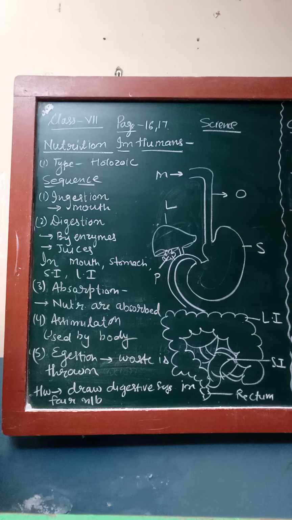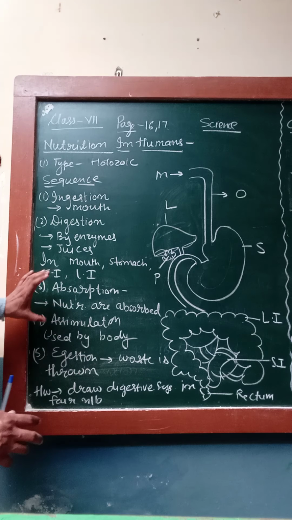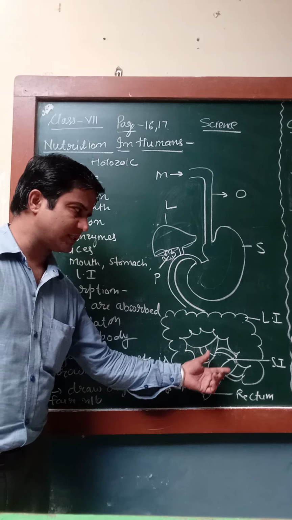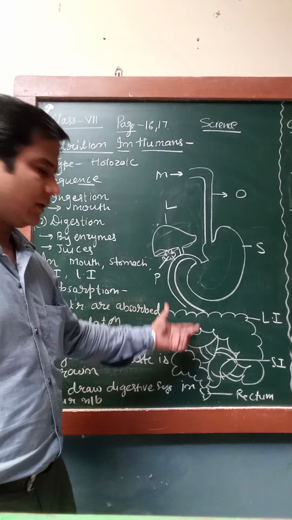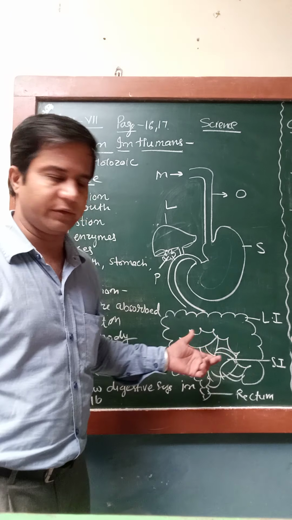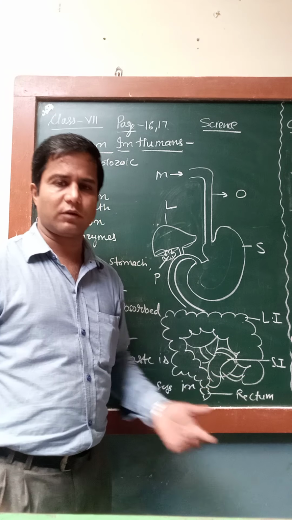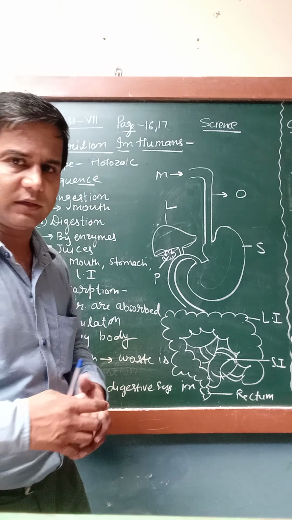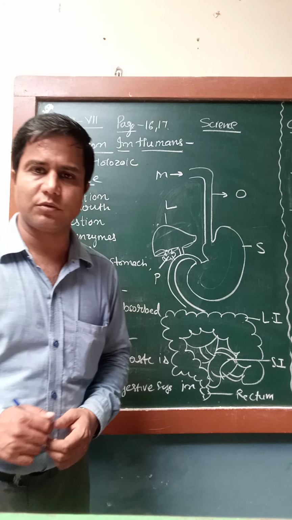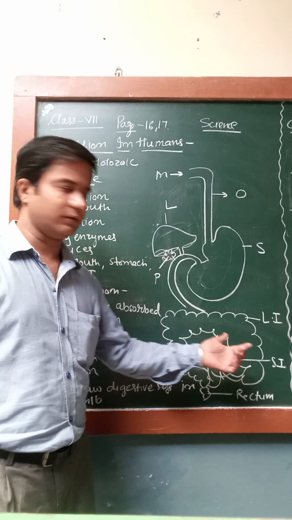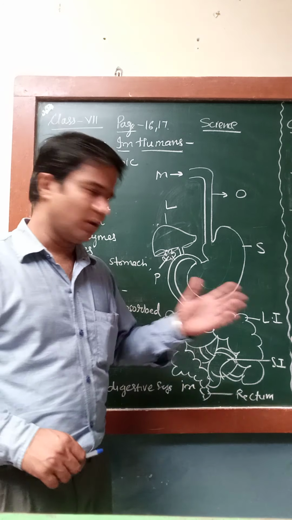Absorption means what we have taken inside our body must be absorbed, and this absorption process is basically done in the small intestine and large intestine. All the nutrients are absorbed inside the small intestine, and the remaining part, that is water or some leftover nutrients, is absorbed by the large intestine. These two organs inside our body are coil-like structures, like a coil of a spring that turns round and round. They absorb the nutrients and the remaining water, so that they can directly pour into the blood, and blood takes the nutrients to the cells for their proper utilization.